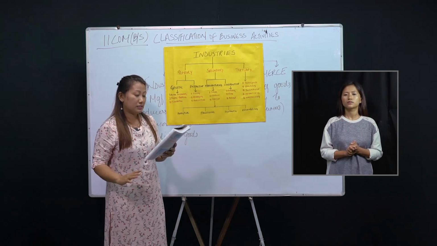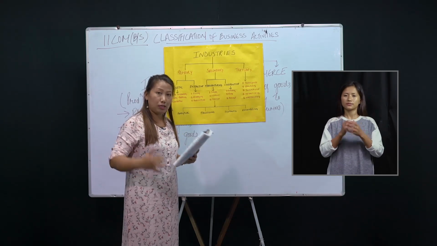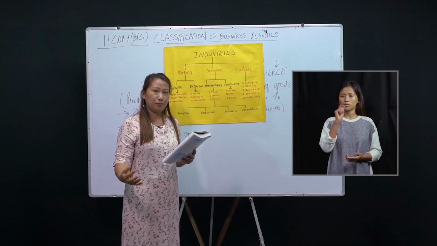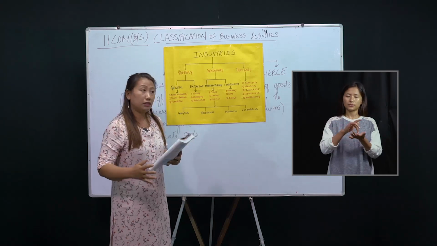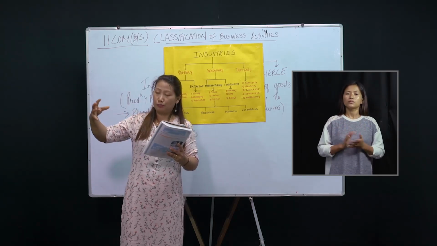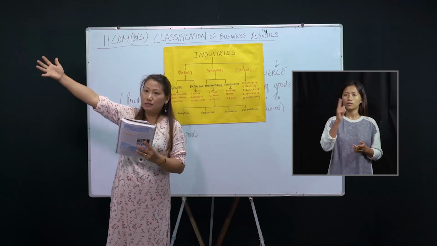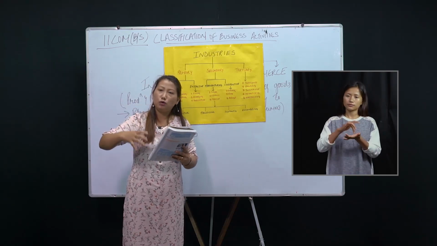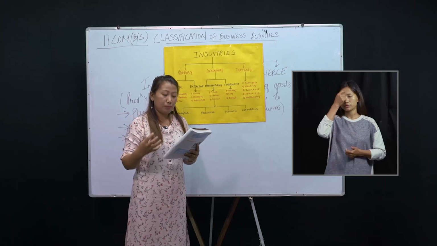Let me give you some examples. For example, hindrances, difficulty in taking things from one place to another, even raw materials. We have to procure raw materials from one place to another, so it becomes a problem.